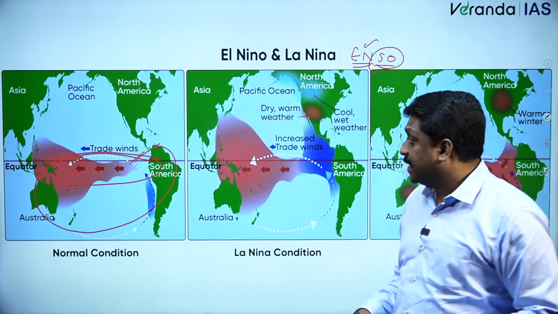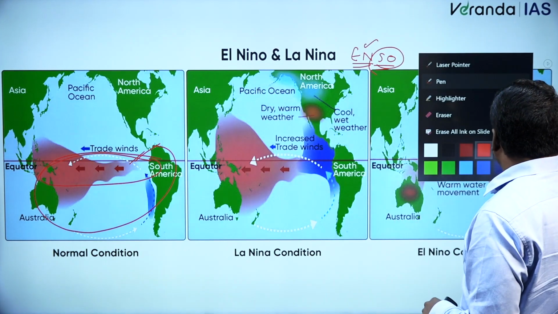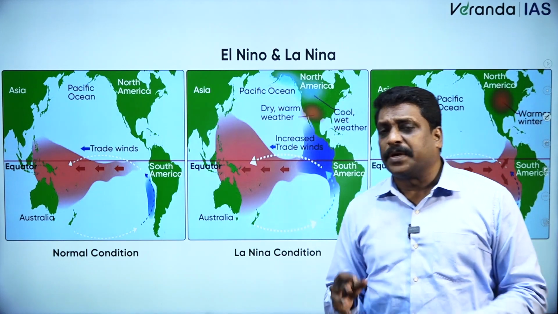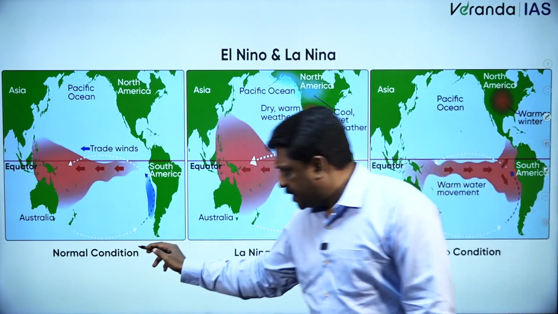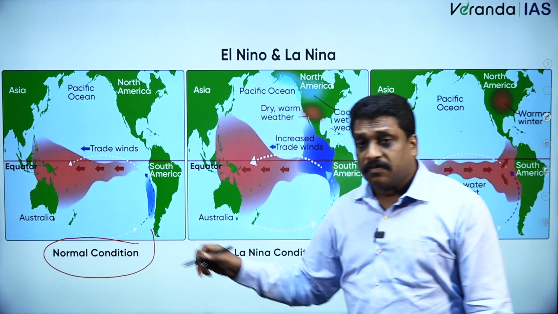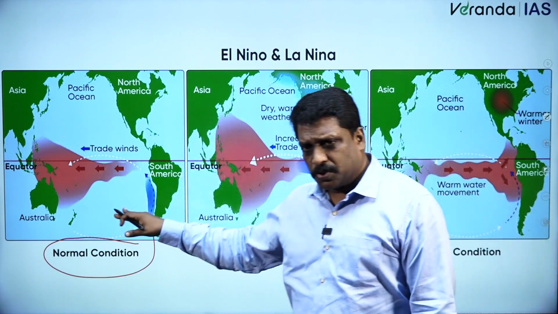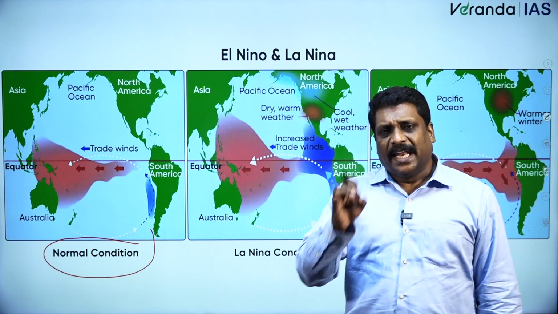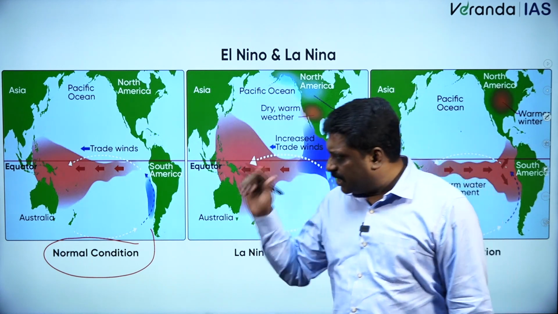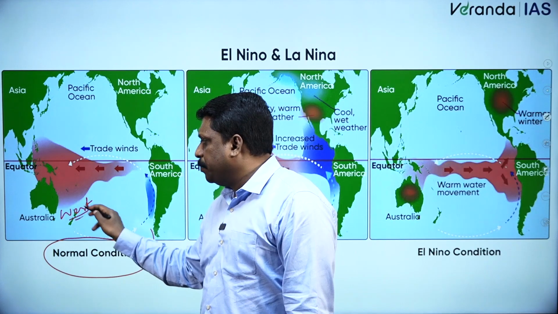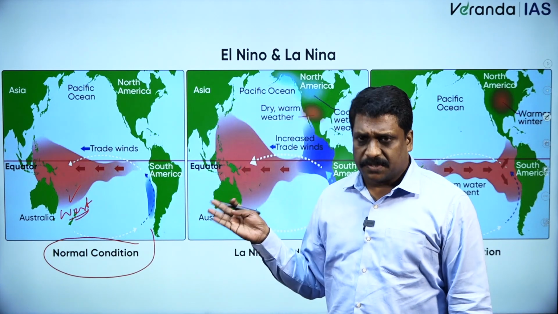Now when I talk about ENSO, my dear friends, let us look at the distribution of temperature under the normal condition. Most of the time, not only in the Pacific Ocean but in any ocean in general, the western section of the water will be generally warmer than the eastern section.